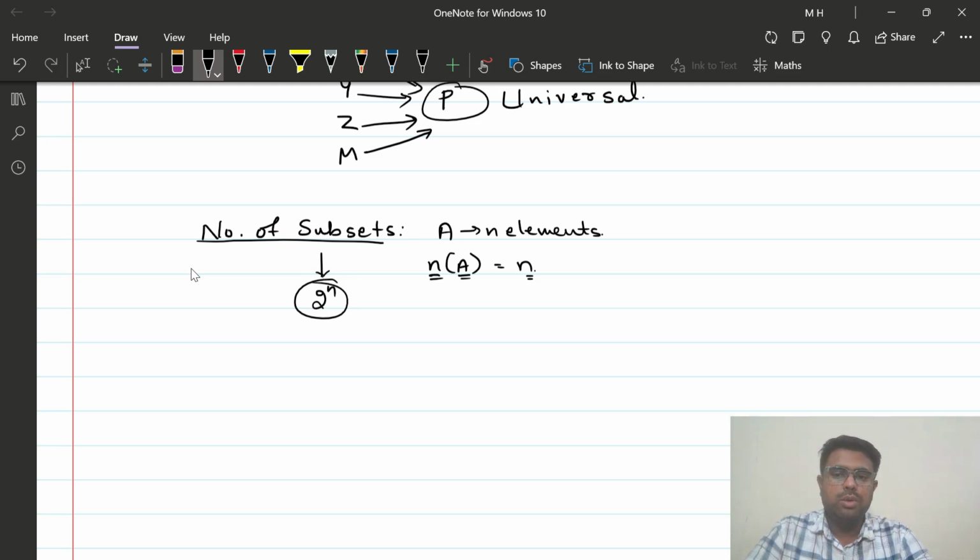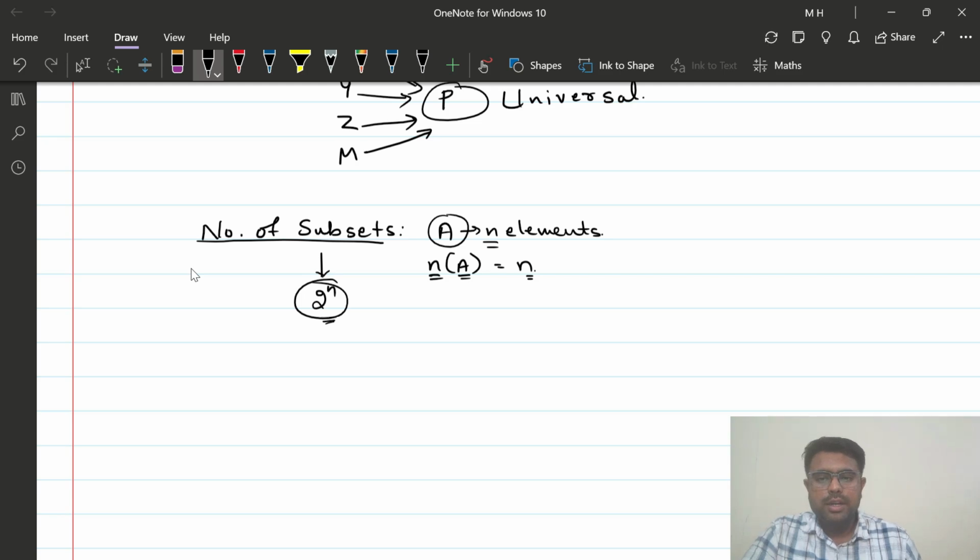We can calculate this using the fundamental principle of counting. If possible, we will do that while revising the chapter on permutations and combinations, because for that you would need the revision of the fundamental principle of counting. So we shall take that up possibly in the upcoming chapters. We will leave that as of now. The number of subsets of a set which has n elements is going to be 2 raised to n.